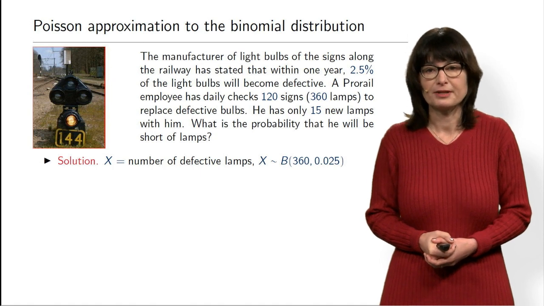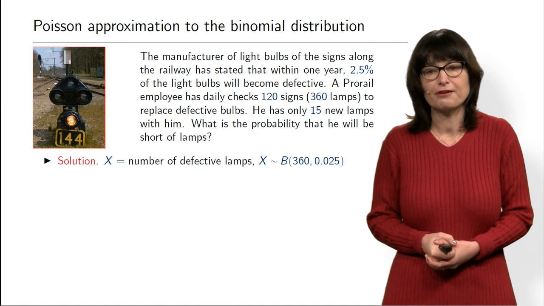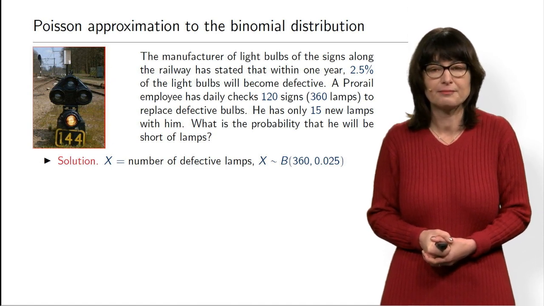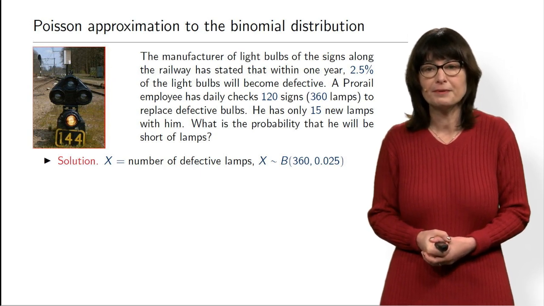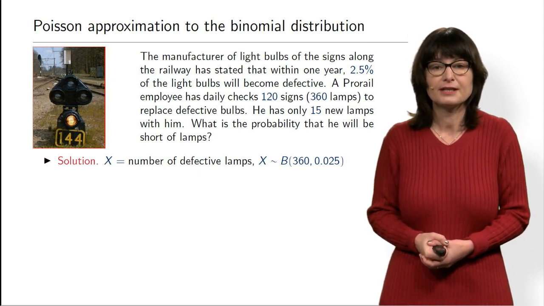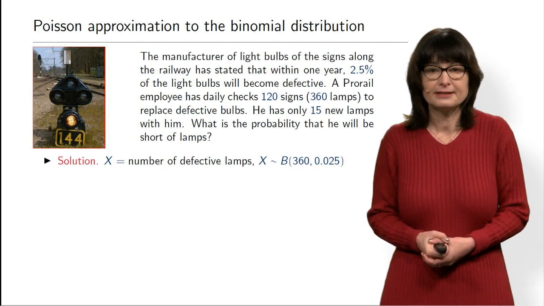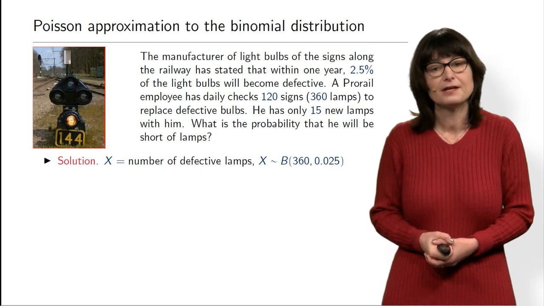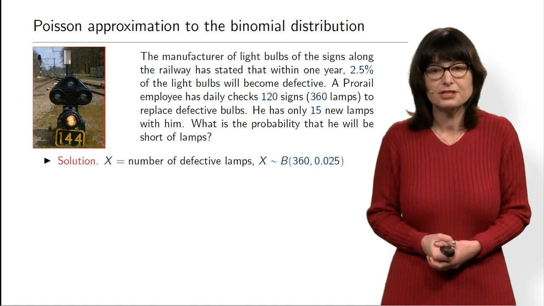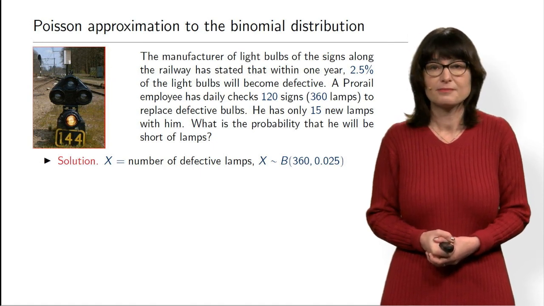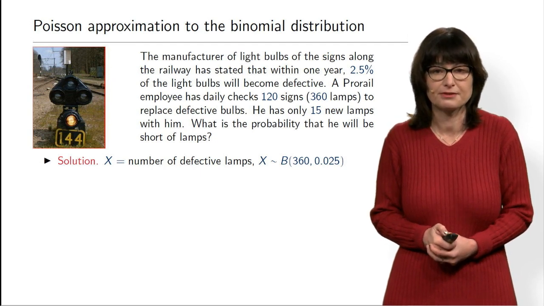Okay, so these lamps, of course, must be in order. They must be well operating. And within 1 year, with probability 2.5%, one light bulb can become defective. So there is a mechanic from ProRail, and daily this mechanic checks 120 signs, so altogether 360 lamps. And whenever a lamp is defective, it gets replaced. But this mechanic carries 15 lamps. So the question is, what is the probability that the mechanic will run short of lamps? There will not be enough lamps to replace everything.